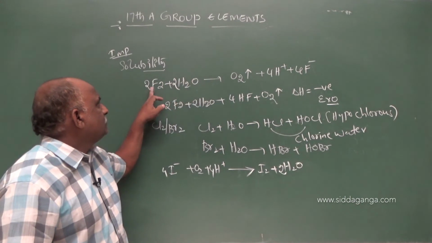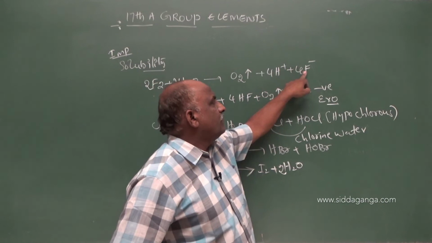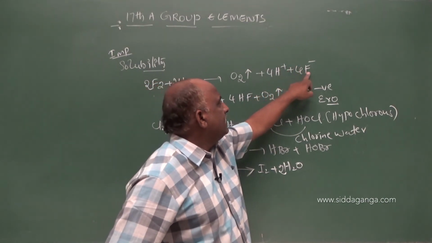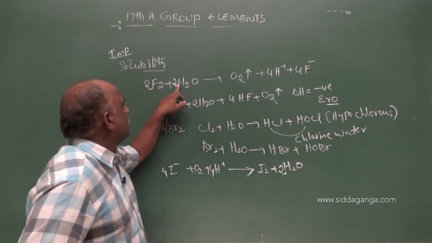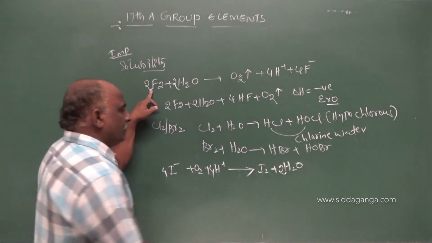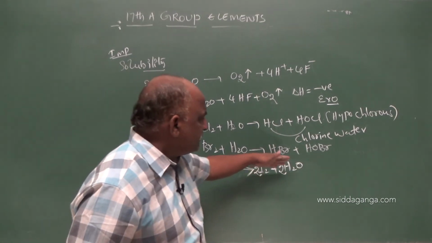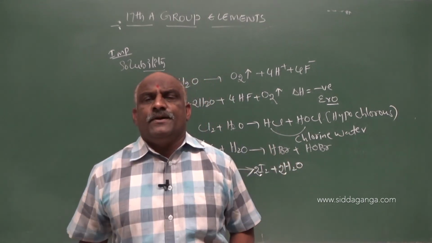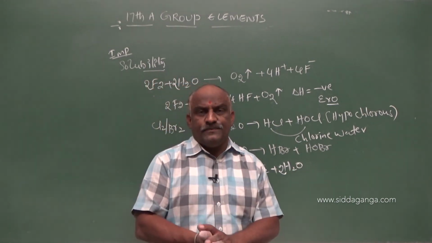First reaction: 2F2 plus 2H2O gives rise to O2 plus 4H plus 4F minus. Reverse: 4I minus plus 4H plus plus O2 gives rise to 2H2O plus 2I2. See this. This is actually a very slow reaction. Iodine with respect to water is a very slow reaction.